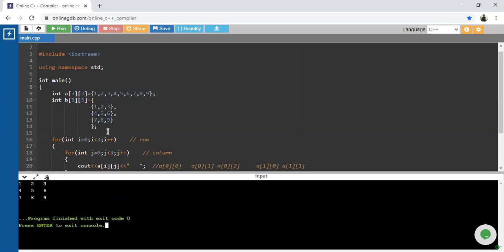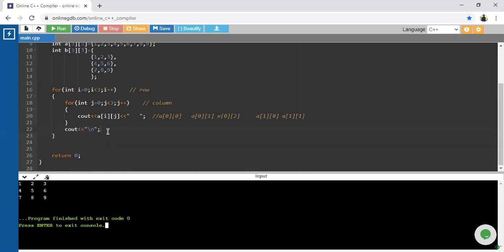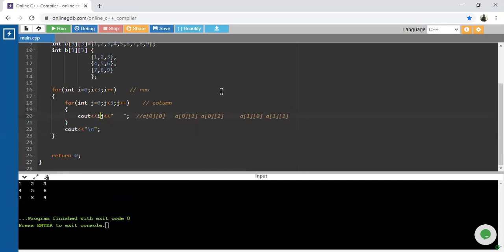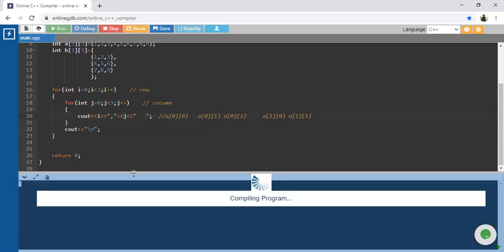And suppose you want to display its position. Instead of this A, I will just print its positions. What is the actual position with respect to this? I'm not using the array, guys. I want to just print i and j, so I will use a comma in between. Now we'll be clear about the positions.